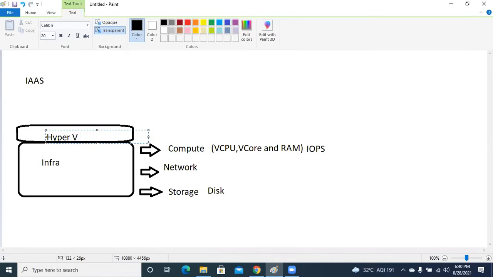Let's say you purchased a laptop. Why do you want to install Hyper-V on top of your laptop? Think, guys. To use multiple operating systems on the same laptop. Yes, guys, in other words, can I say I want to use my hardware to its full potential?